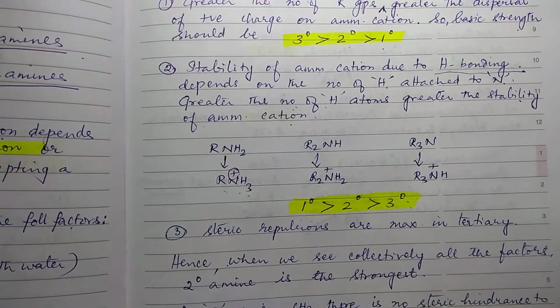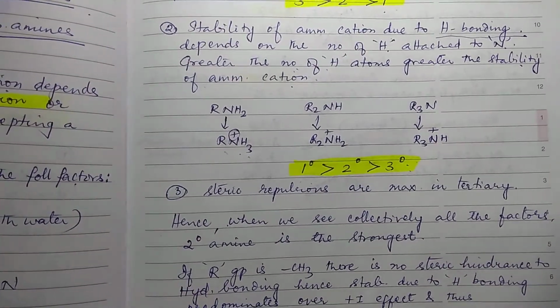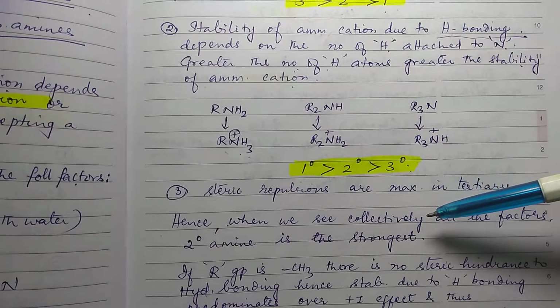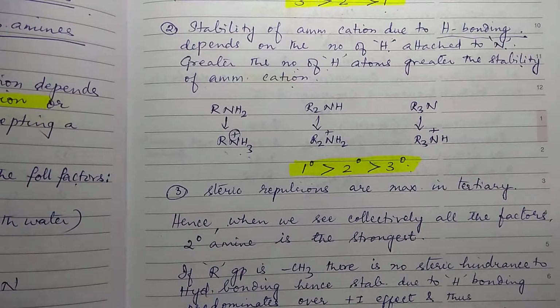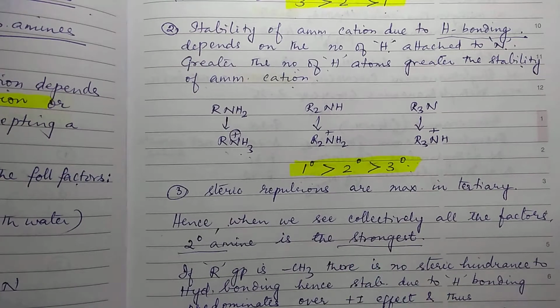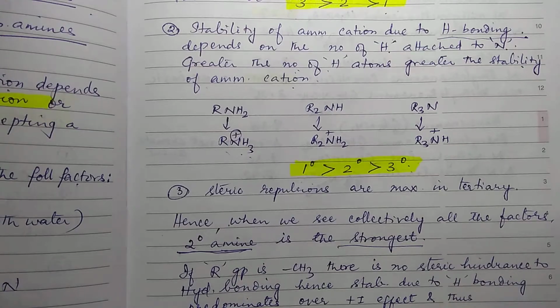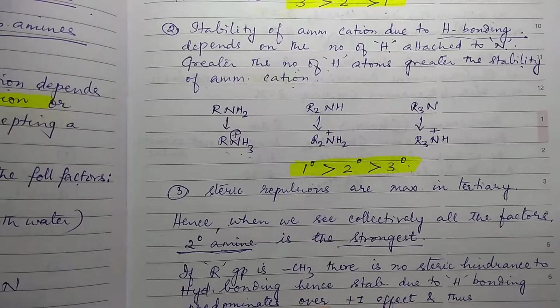But what is the third point? Steric repulsions. Steric repulsions are maximum in tertiary because bulky R groups are there around nitrogen. So if you consider all the 3 factors, what are the 3 factors? Plus I effect, extent of solvation, and steric effect of R groups. So considering all the 3 effects, you will find that secondary amine is the strongest base because secondary amine is having 2 R groups and the extent of solvation is also not bad, not poor as that of tertiary, not very high as that of primary.